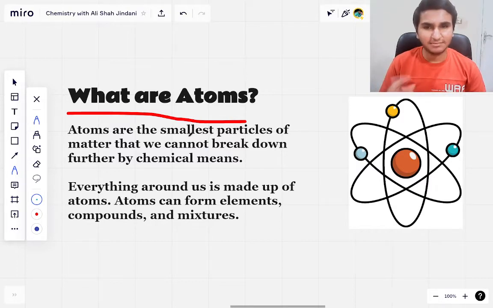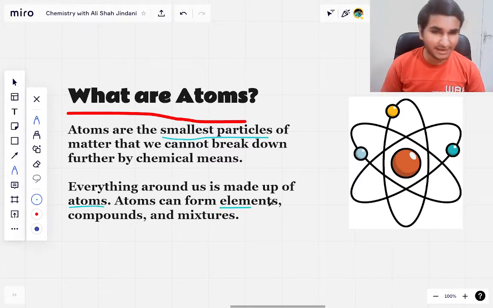Now, what makes an atom stand out from the rest of the particles is that it is the smallest of all particles that can exist and that cannot further be broken down chemically, right? So atoms, you cannot break them down, you cannot react them, and you cannot get two atoms out of one, because that doesn't work like that, right? The atom is the smallest part of all particles that you cannot further break down, and everything around us is made up of atoms. Atoms are the ones that form elements, that form compounds, and that form mixtures as well.